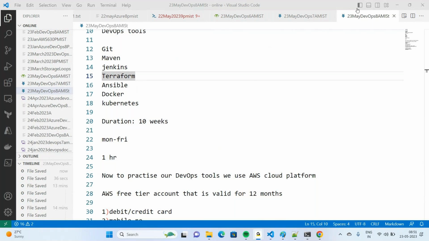Is it clear, guys? Today you have joined newly, right, Vineet? Is the flow clear completely? Yes, sir. Yeah, it's clear.